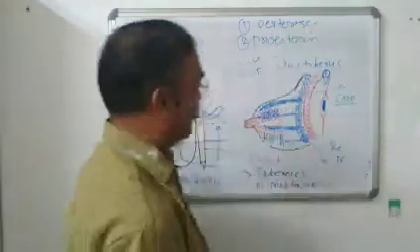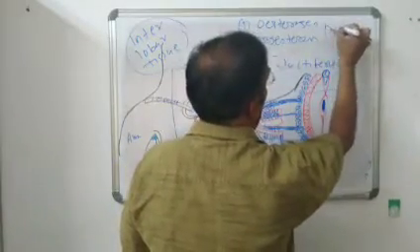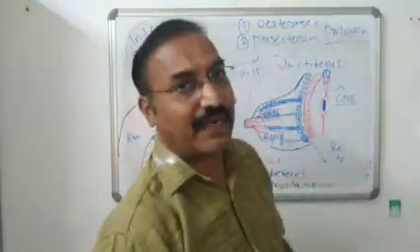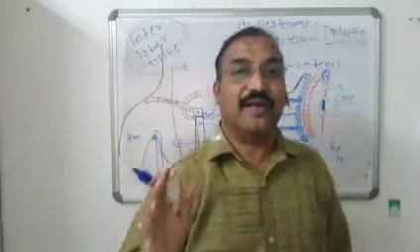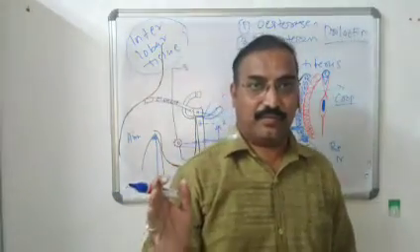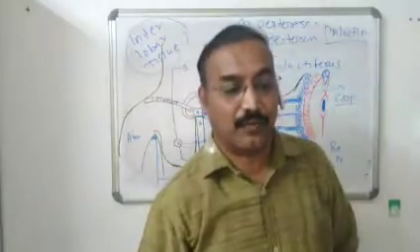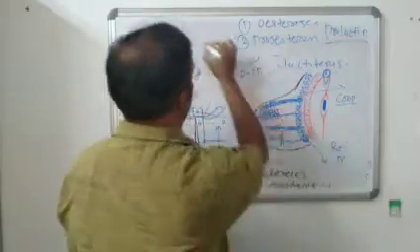Then another hormone that acts on this breast is prolactin. The third hormone which acts on the breast is prolactin. What it does is maintain lactation. The secretion of milk is maintained by the prolactin hormone. Remember. Then another hormone also acts there, that is oxytocin.